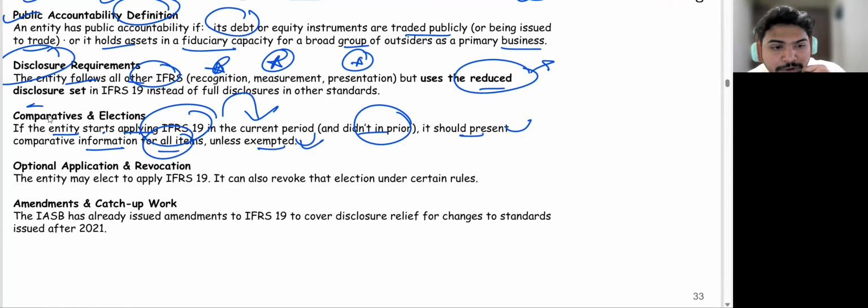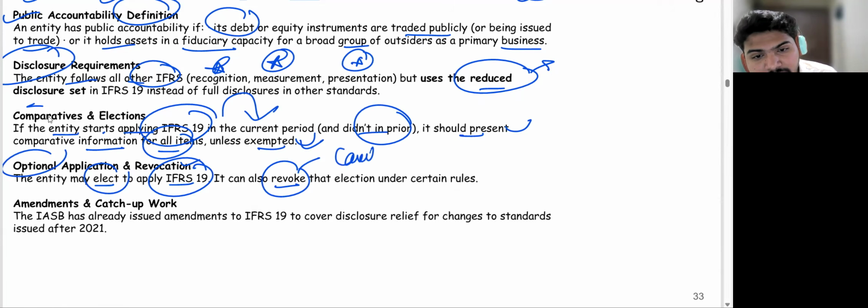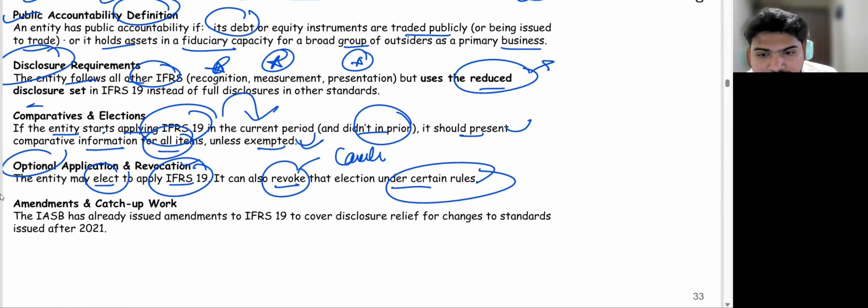Now, there are certain other rules which you need to take care of, like optional application and revocation. The entity may elect to apply IFRS 19. It can also revoke. Revoke means cancel. It can also revoke that election under certain rules, right? There are certain rules which have been defined, but you do not need to know this in detail.